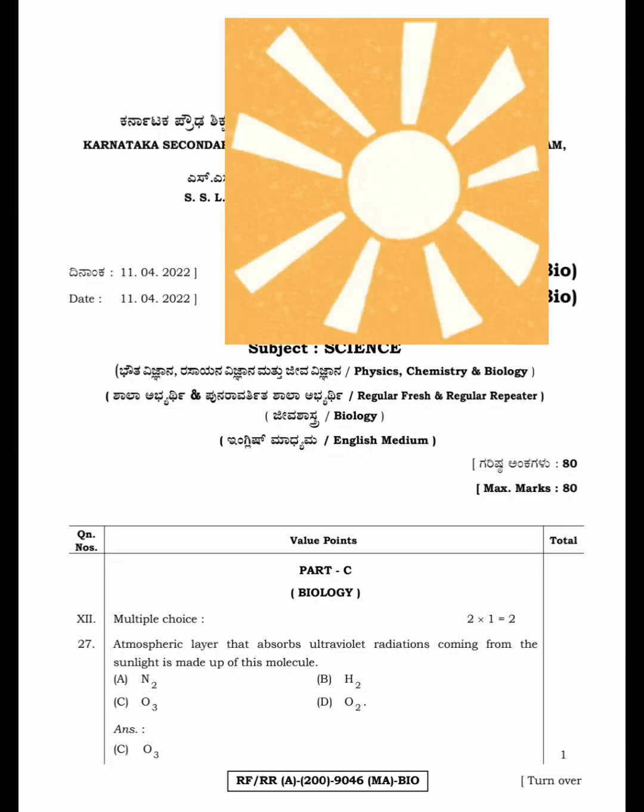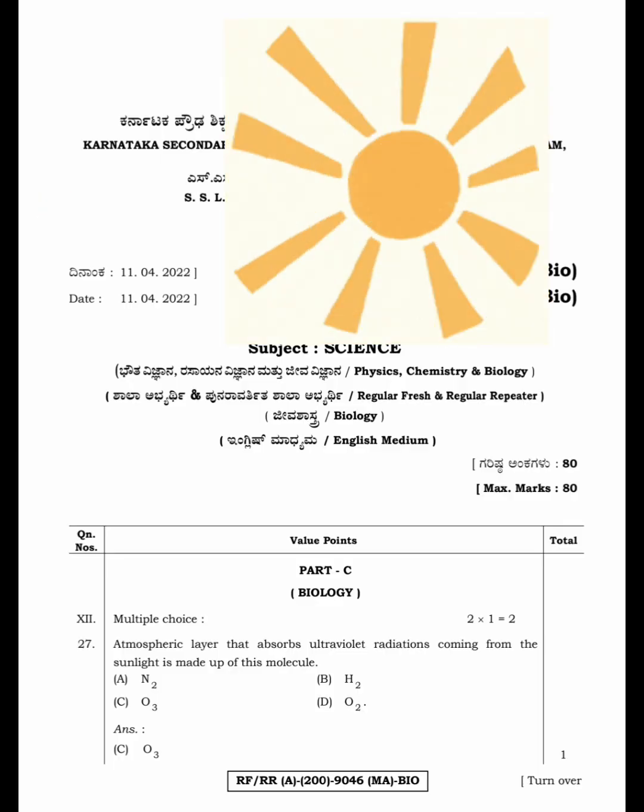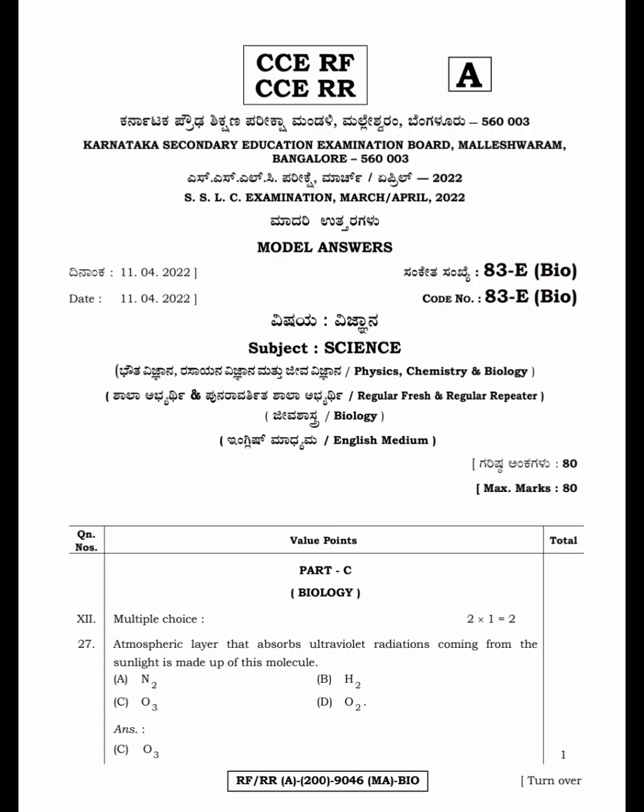Multiple choice question. The atmospheric layer that absorbs ultraviolet radiations coming from the sunlight is made up of this molecule. They have given four options here: N2, H2, O3, O2. So the answer will be O3, option C, because O3 is ozone. Ozone absorbs the UV radiations.